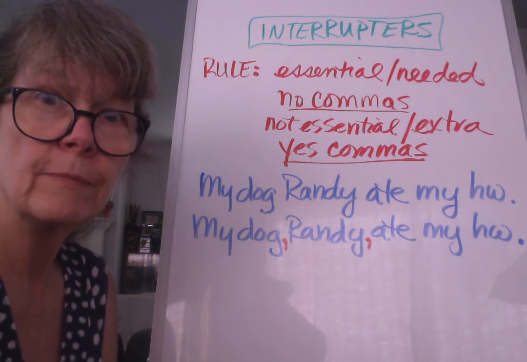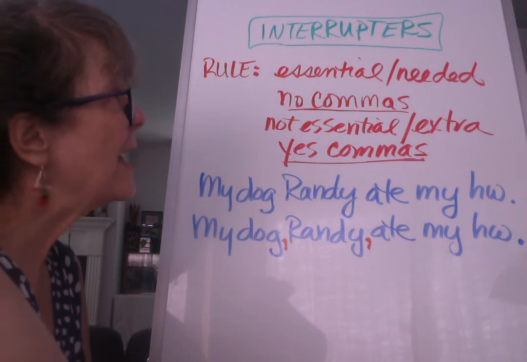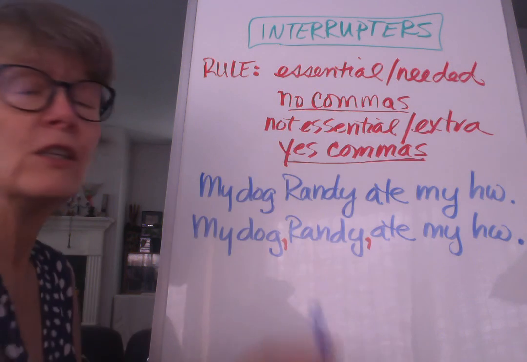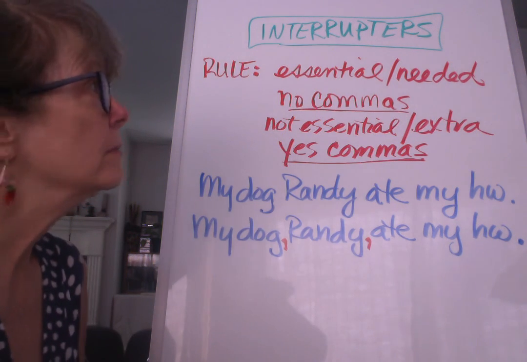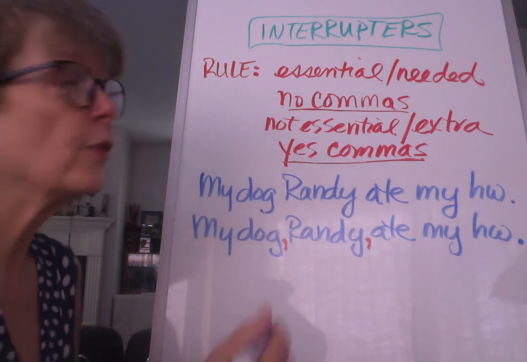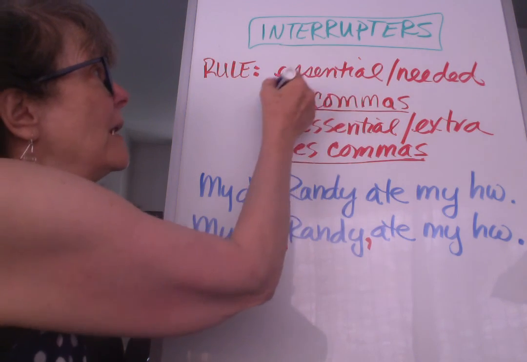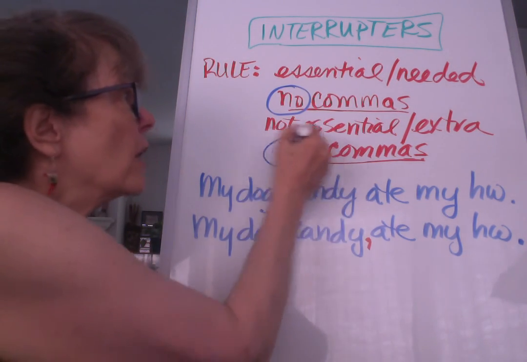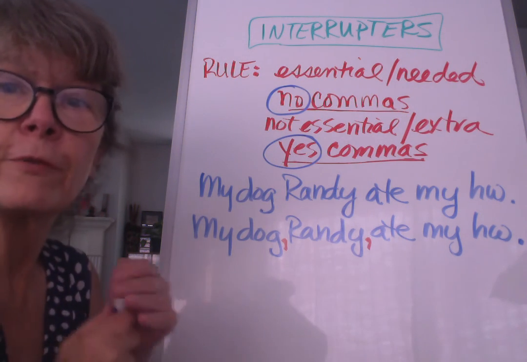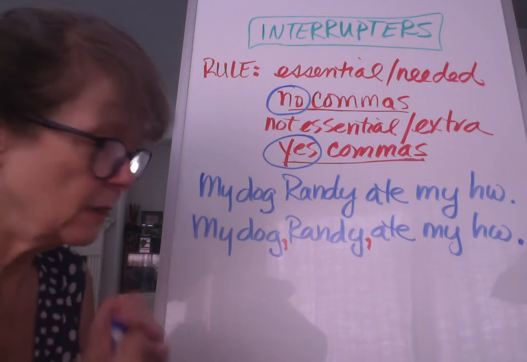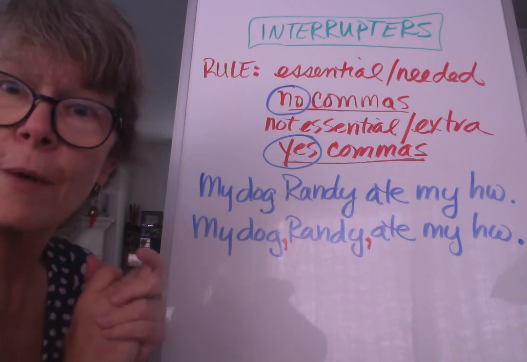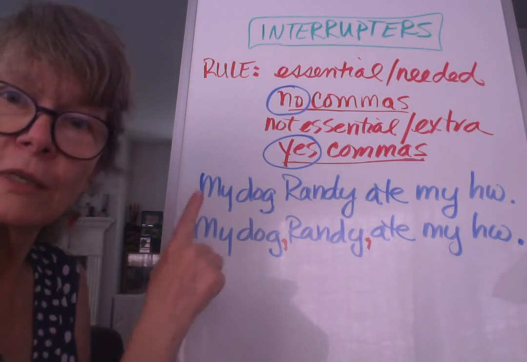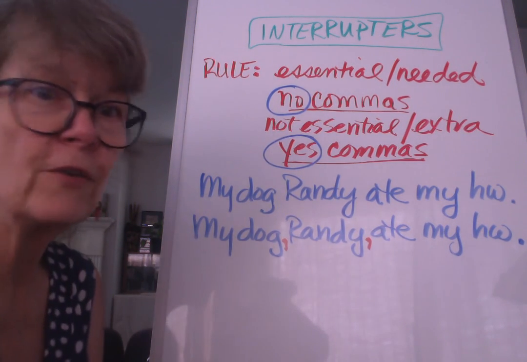No commas. But if it's extra, if it's not essential, we do surround it with commas. So if it's needed, no commas. If it's extra, yes, we separate it from the rest of the sentence with commas.